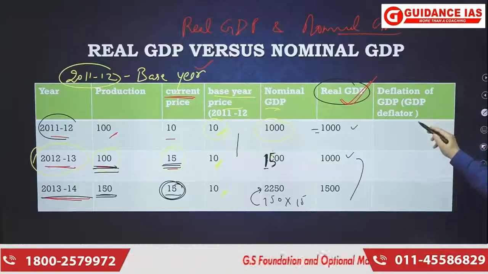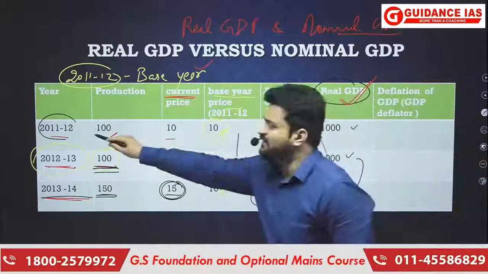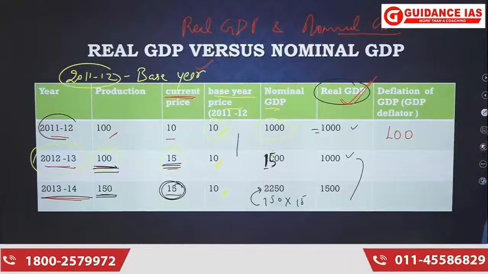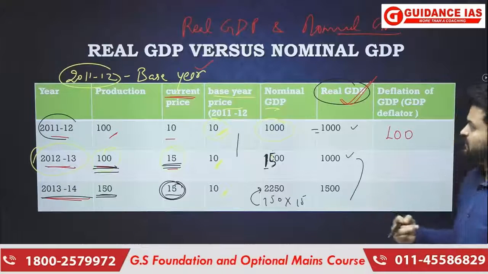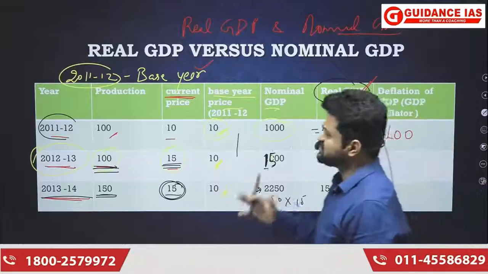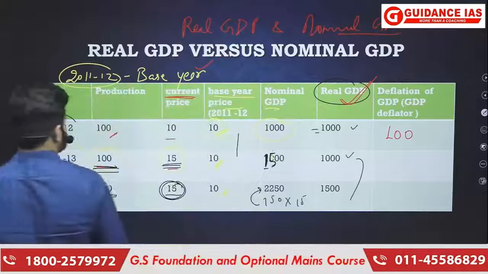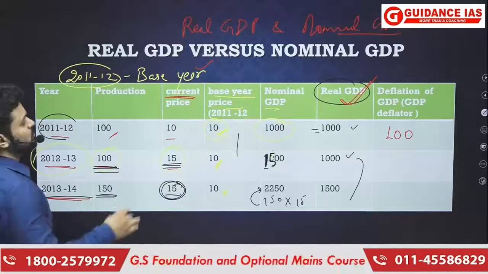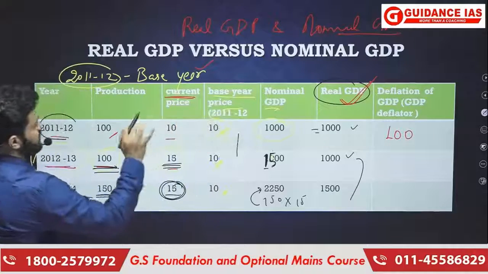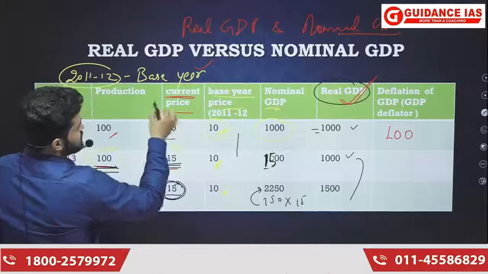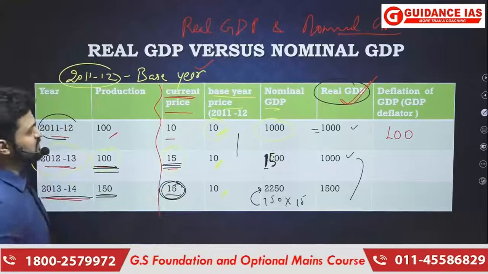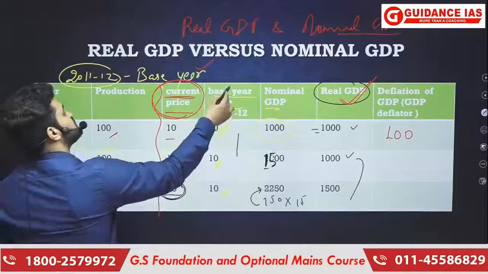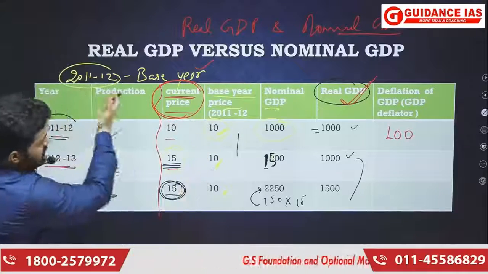So GDP deflator's value in 2011-12 would be 100. Yes, 100. Now what is GDP deflator? I told you it is the index number which is going to measure change in a variable, and that variable is price. So here it is going to measure the change in price. When we calculate the change in price, we are concerned about current price, because base year price is not going to change. It is pegged at base year.